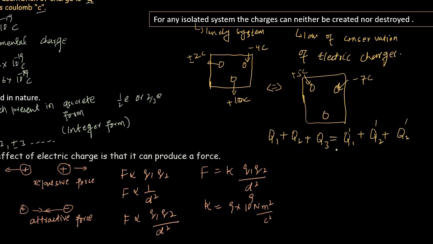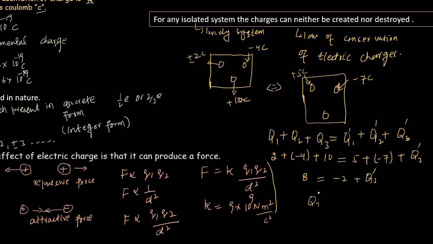Q1, Q2 and Q3 we already have: Q1 is plus 2 coulomb, plus Q2 is minus 4 coulomb, plus Q3 is 10 coulomb, is equal to Q1 dash, 5 coulomb, plus Q2 dash, minus 7 coulomb, plus Q3 dash, which is the unknown we will be finding. After calculating this you will get 8 equals minus 2 plus Q3 dash.